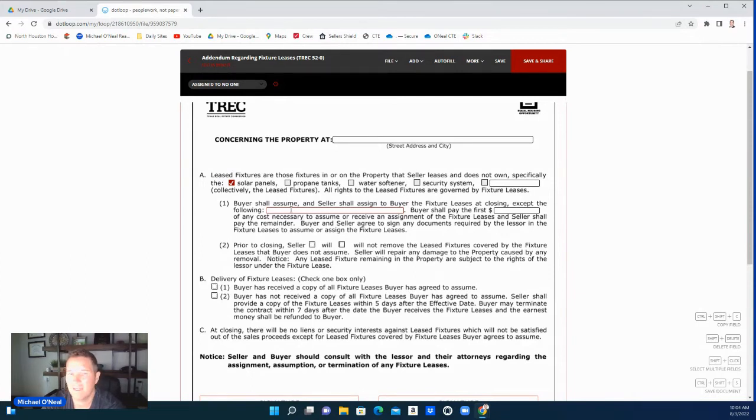So the buyer needs to know that either the seller is going to pay this off at closing and clear this, or they're going to assume it, and the buyer will be responsible for it, which a lot of times is a deal killer. Not everybody wants to have an additional $200, $300, $400, $500 a month because they got solar panels on the roof on a house they just purchased. So they need to know all this information.